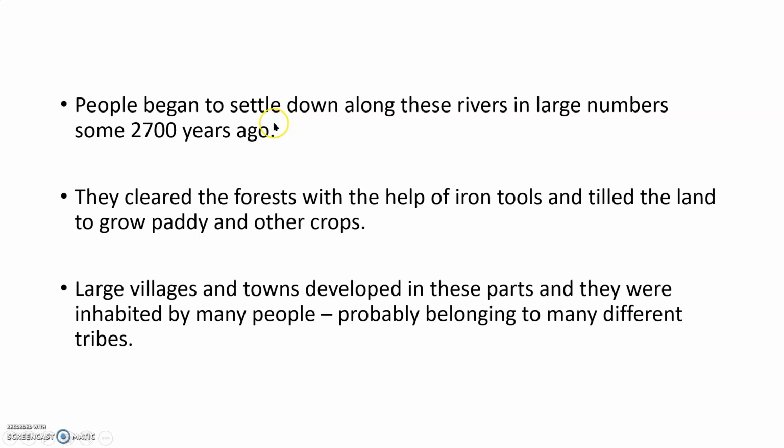People began to settle down along these rivers in large numbers some 2700 years ago. Why? Because those are rivers that never dry, and the soils and lands there are very fertile. So a large number of people used to live near that area some 2700 years ago.